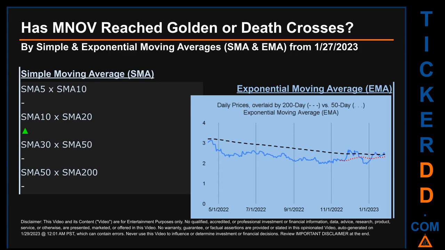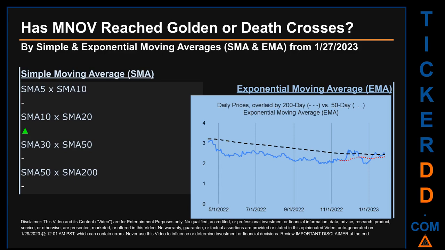Has MNOV price reached golden or death crosses? Golden cross and death cross are basic signals that compare average prices across two specified trade day ranges, a short-term versus a long-term range. For example, 5-day versus 10 trade days. Essentially, a golden cross is a bullish signal. It appears when a ticker's short-term moving average crosses above its long-term average. Vice versa, a death cross is a bearish signal when the short-term crosses below its long-term moving average.